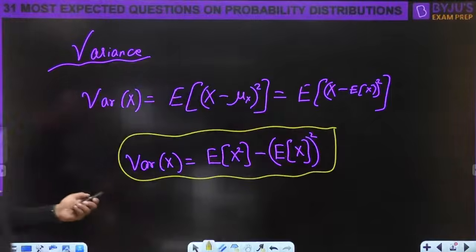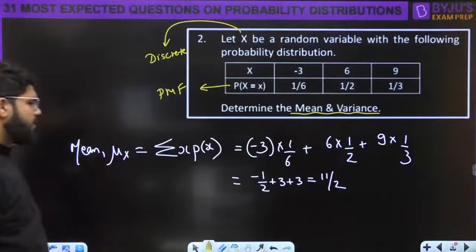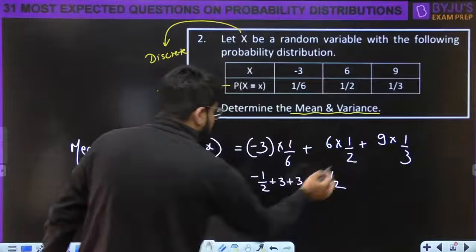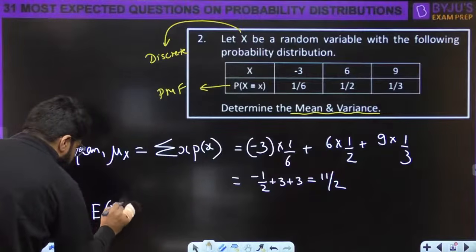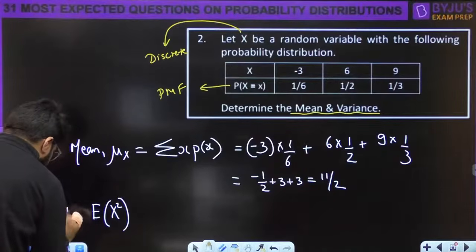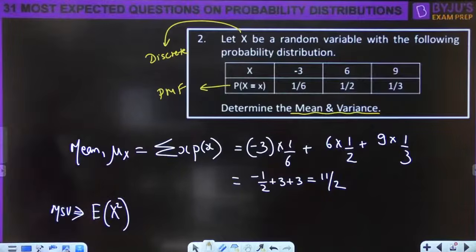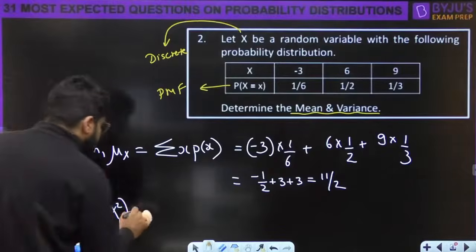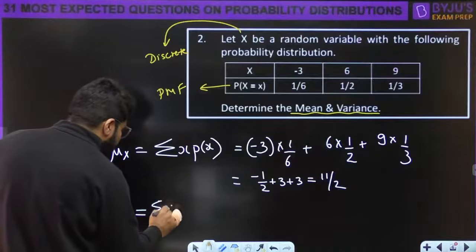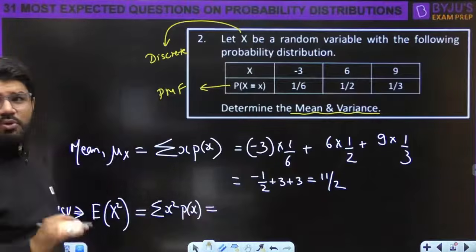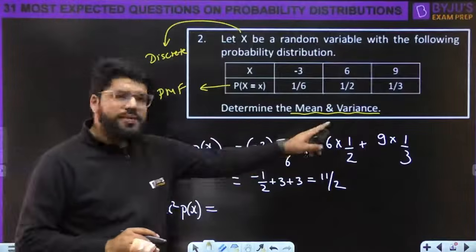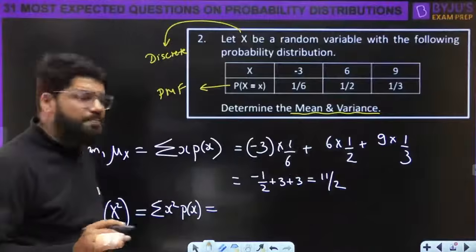Now let's come to the calculations for the given question. Mean is already calculated. What else will I calculate? I will calculate the mean square value first of all, E of x square. So what is going to be the mean square value? Summation of x square into PMF. This time the only difference is every value is squared and multiplied by its respective probability.